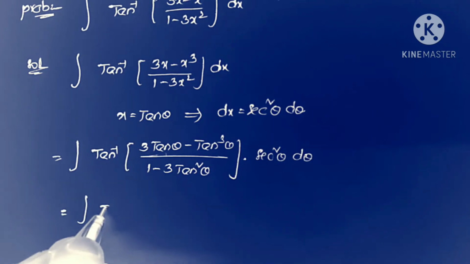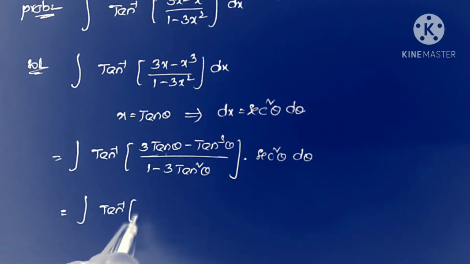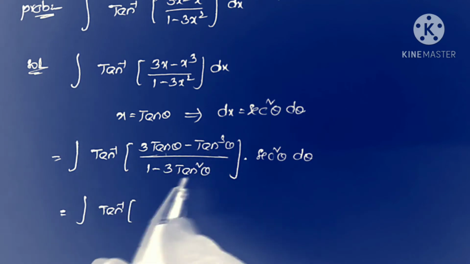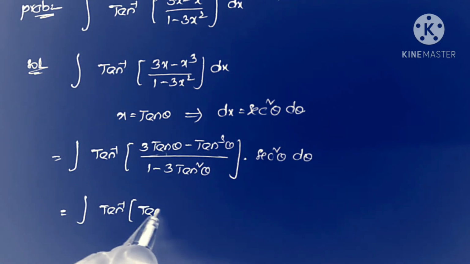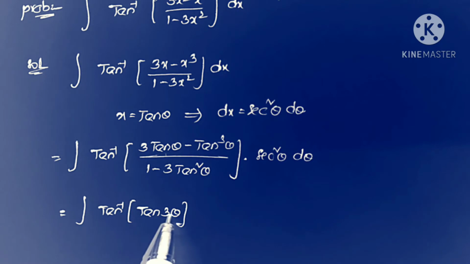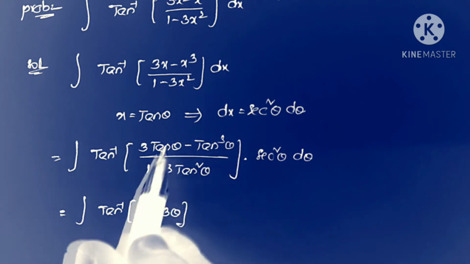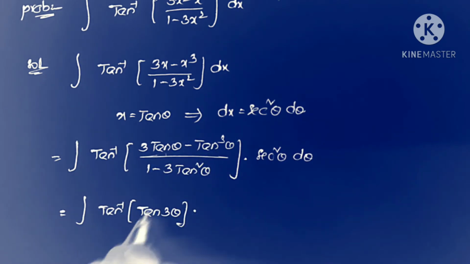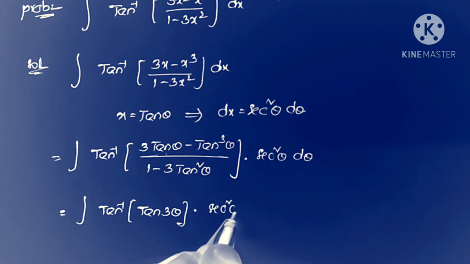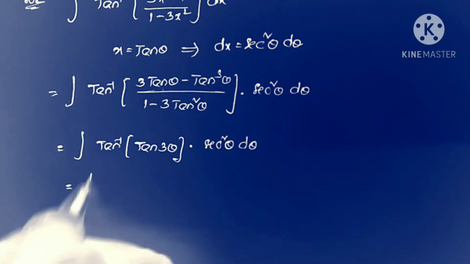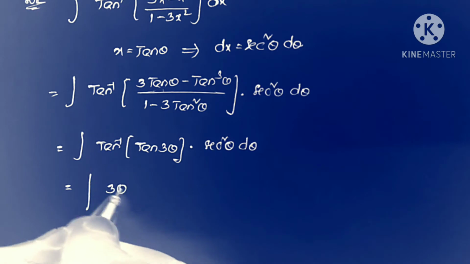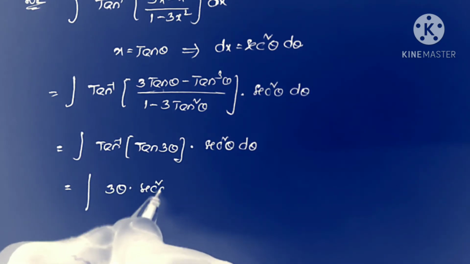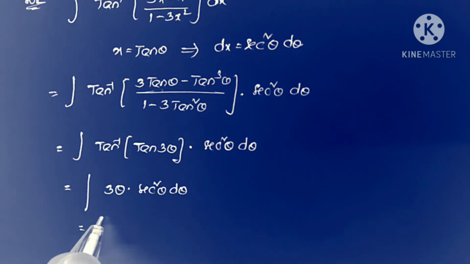This is equals to integral tan inverse of 3 tan theta minus tan cube theta by 1 minus 3 tan square theta, which is nothing but the value of tan 3 theta. This is nothing but the tan 3 theta formula. So tan 3 theta into secant square theta into d theta. Here tan inverse and tan get cancelled. The remaining value is only 3 theta. So 3 theta into secant square theta into d theta.